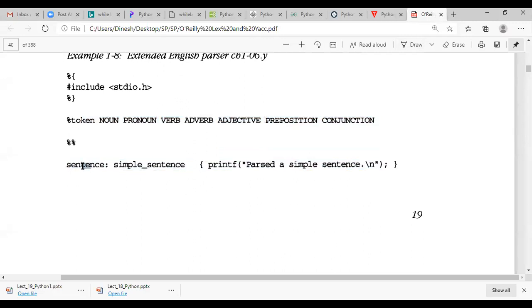So see, sentence colon. Sentence is at the LHS, followed by a colon. At the RHS you can see simple sentence. If it is a simple sentence, then what is to be done is given in these brackets: printf "passed a simple sentence". The semicolon indicates the end of the rule. So this is the rule section.